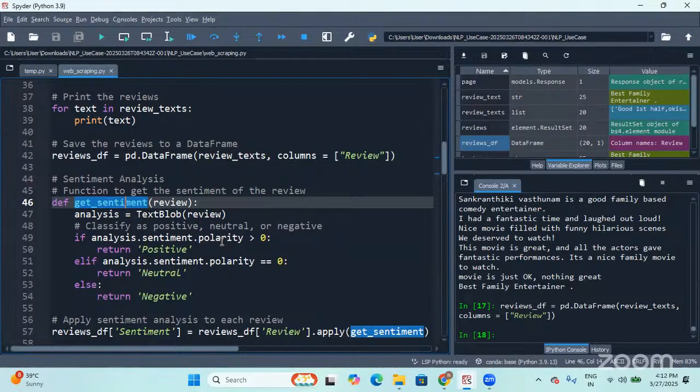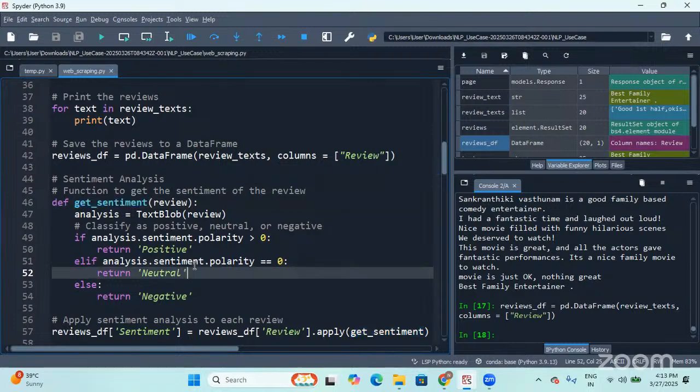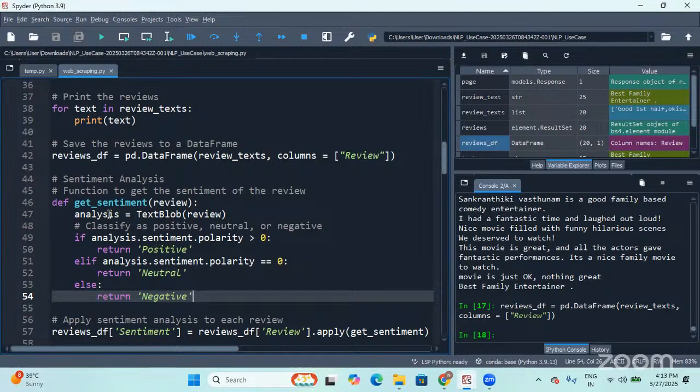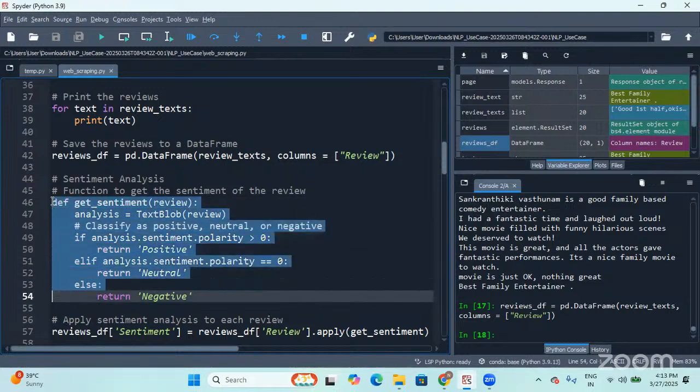This polarity score is going to check the words, and accordingly, if the polarity score is greater than 0, it returns that the review is positive. If it is equal to 0, it returns neutral. What if it is not satisfying the above two conditions? Obviously, it returns negative. So for that, I'm defining a function. Let me define the function initially.